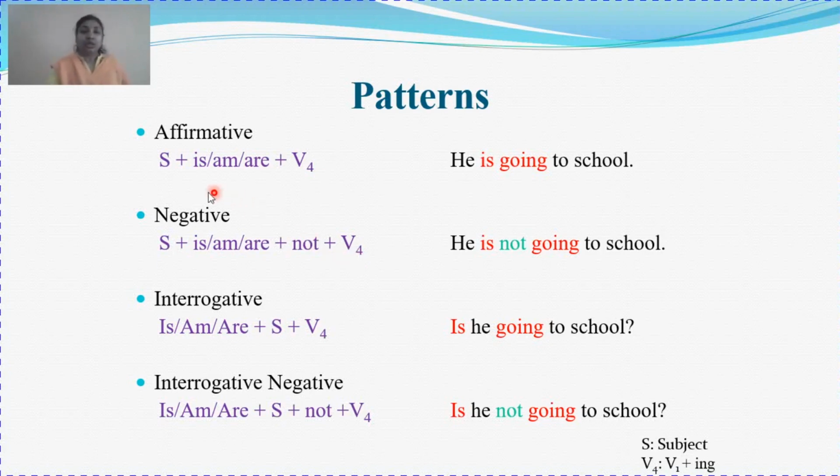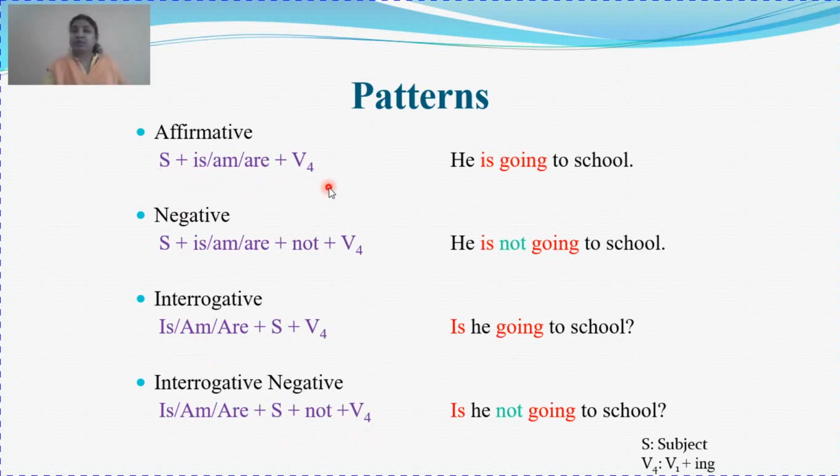And how are you going to learn? In the same manner. Subject plus is, am, are plus verb fourth form: affirmative sentence. Subject plus is, am, are plus not plus verb fourth form: negative sentence. Is, am, are plus subject plus verb fourth form: interrogative sentence. Is, am, are plus subject plus not plus verb fourth form: interrogative negative. So you are going to learn one by one, not all together. Or if you learn all together, it will be jumbled up. Rather, it's very easy to learn in this manner.